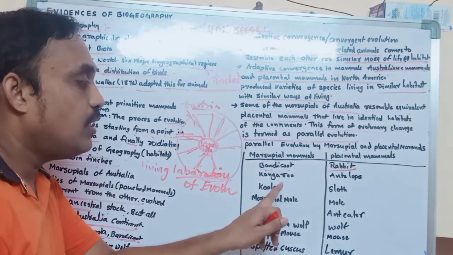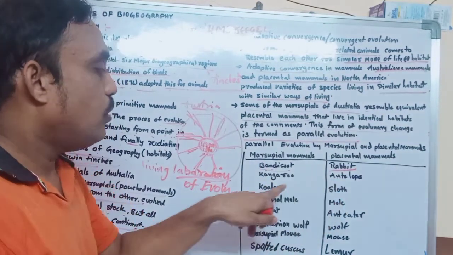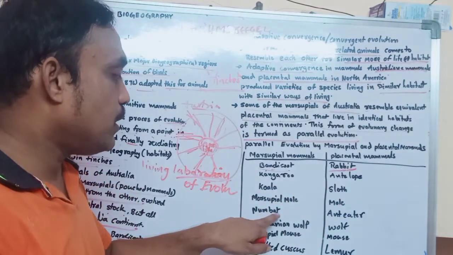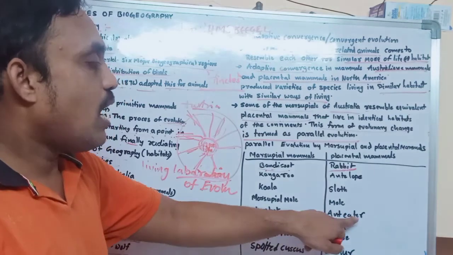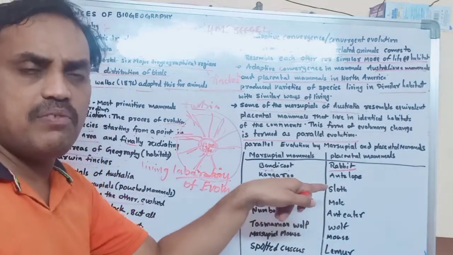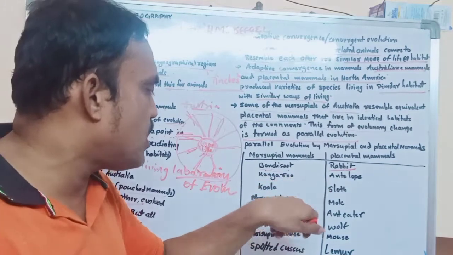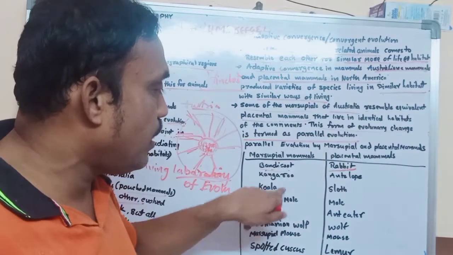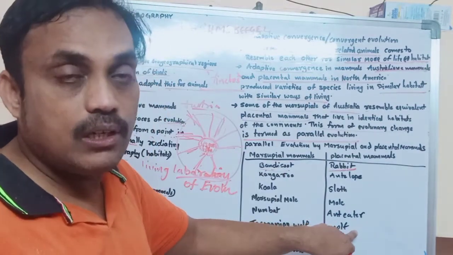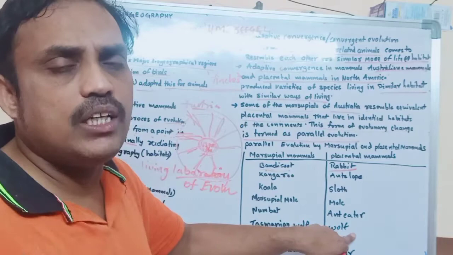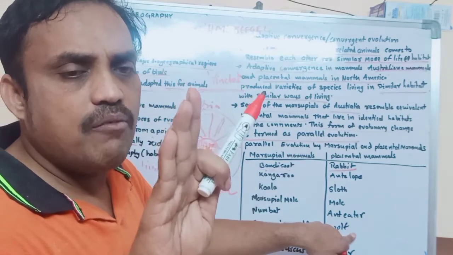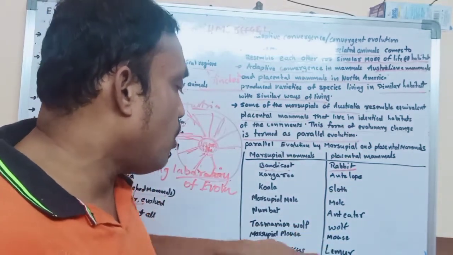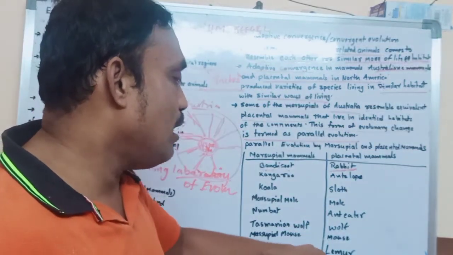Bandicoot and rabbit, and kangaroo, antelope, koala, sloth, marsupial mole, anteater: same habitat, way of living, way of feeding, everything the same. Tasmanian wolf, living in Australia, and the wolf living in other areas: their lifestyle and habitat are the same. And marsupial mouse, spotted cuscus and lemur.